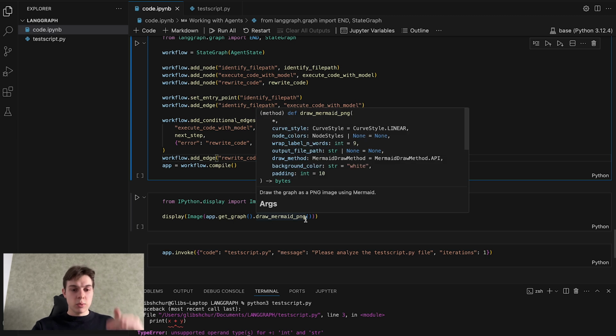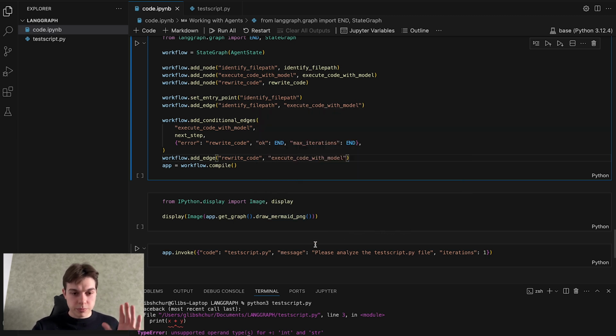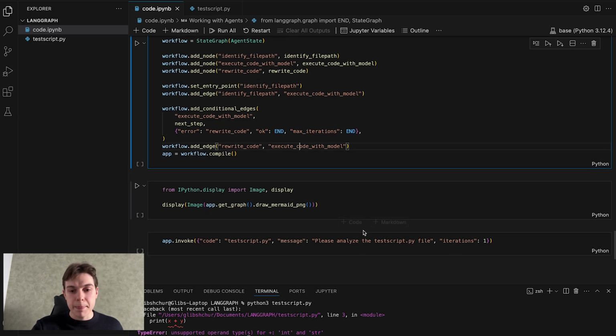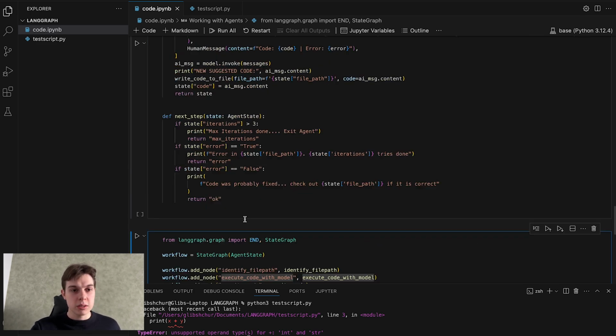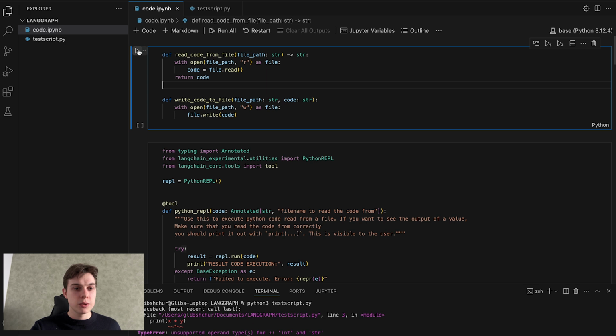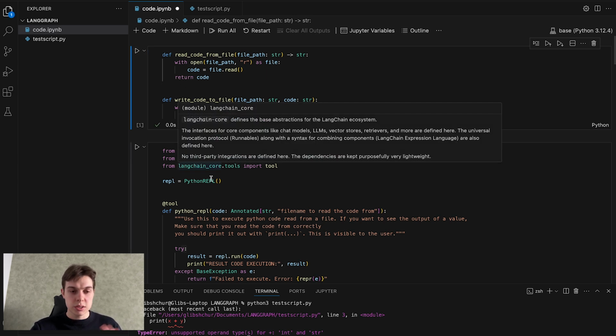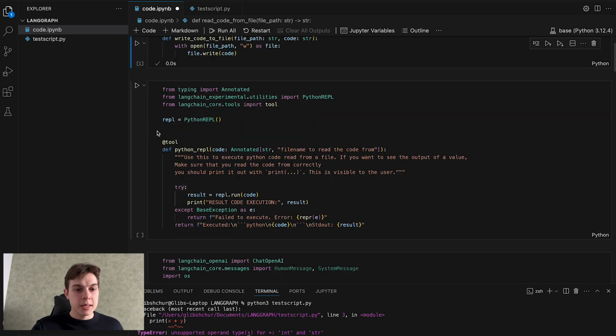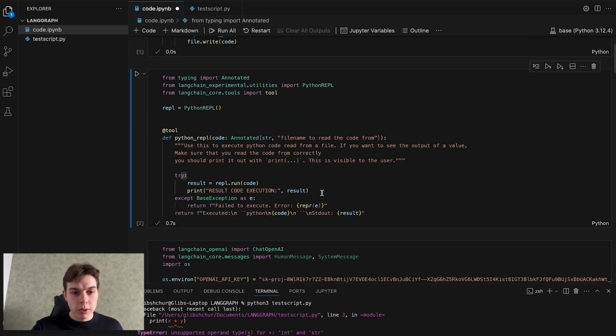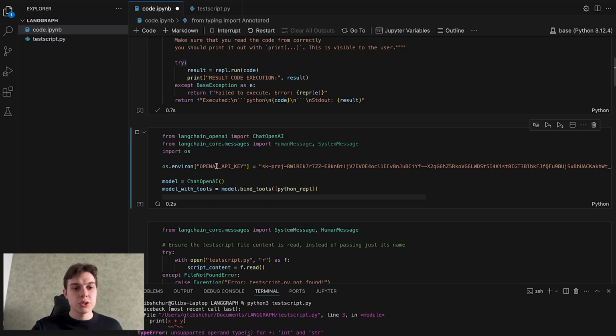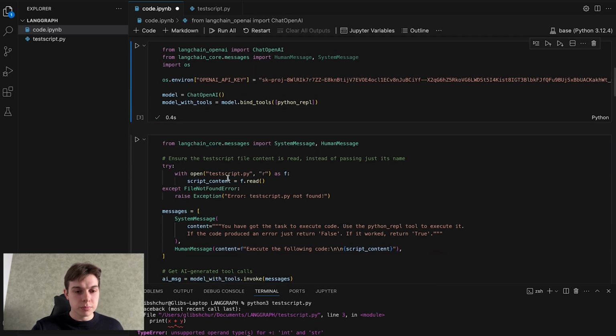Down here, after I launch everything, I will also show you what our architecture looks like. And after that, we will invoke everything. So yeah, let's get started. So first of all, going to our first functions, just identifying them. Next, instantiating PythonREPL here. Moving on, instantiating ChatGPT.